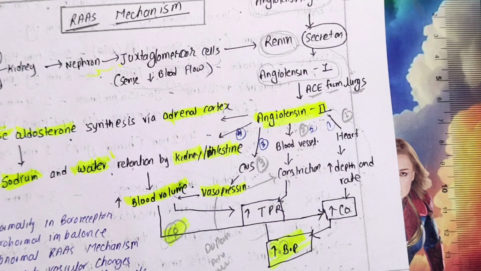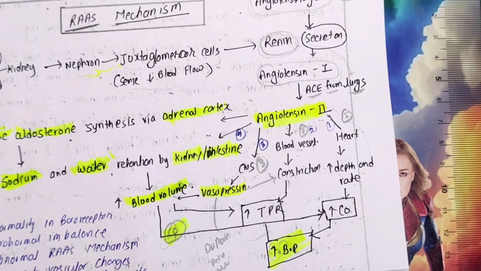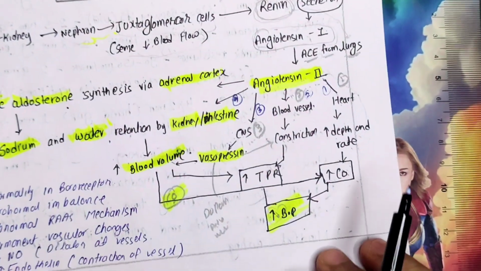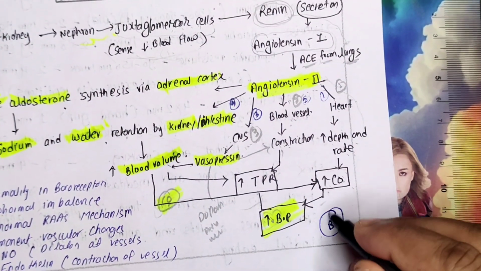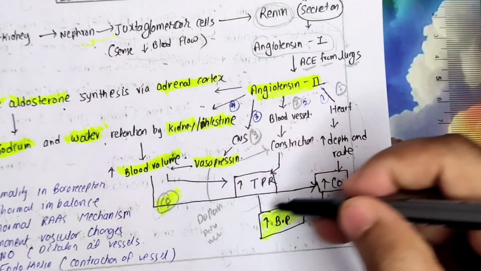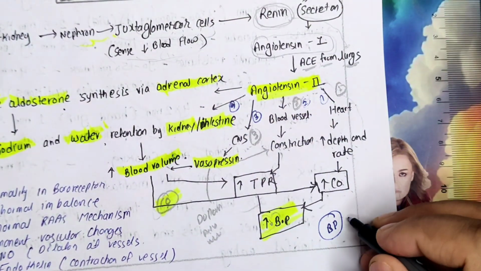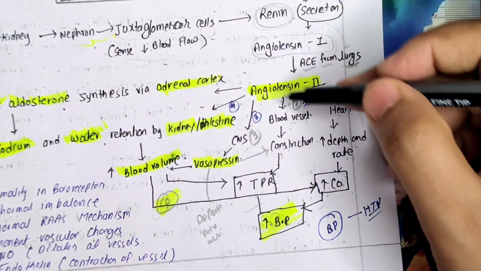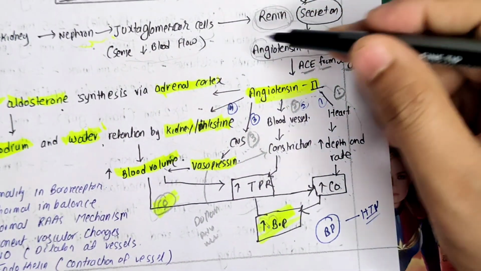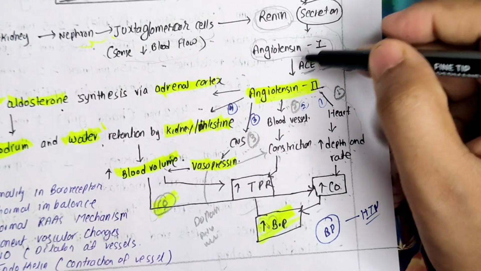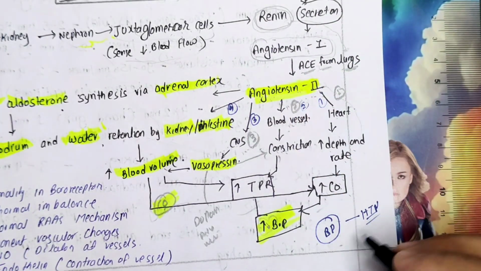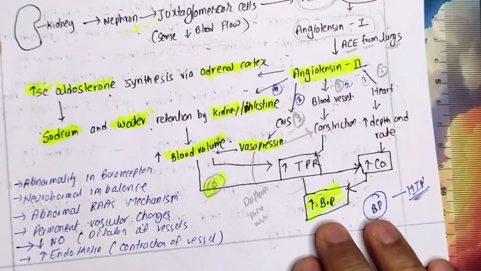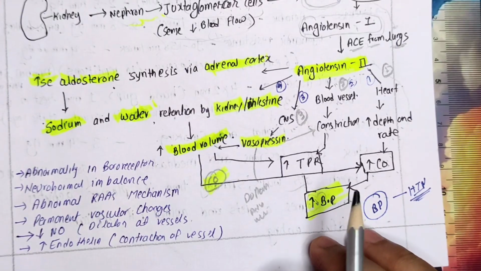This is a fine balance which is happening in our body. Wonderful mechanism, excellent mechanism, right? So this thing is going on in our body and it is maintaining the blood pressure. Now, if there is some problem in this particular system, it will lead to hypertension. Any system, any pathway is hampered, angiotensin is not coming, renin is not coming, or renin is coming in excess, angiotensin is converting in excess, it is doing more work, then the person will have a hypertension type of condition. Hope you understood this. Now let's take some brief notes for today's class and we will summarize today's class.